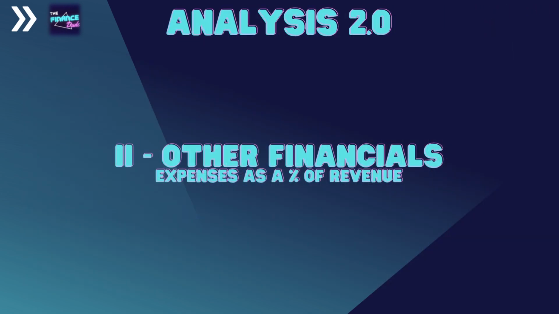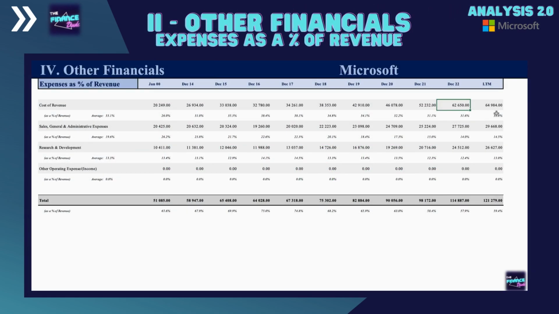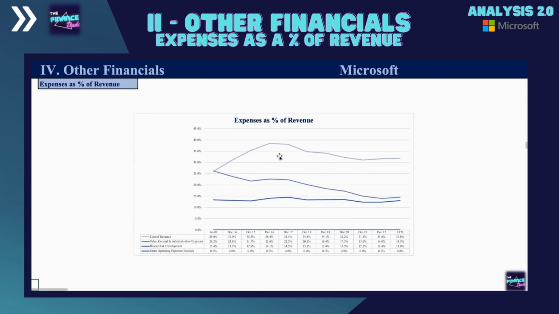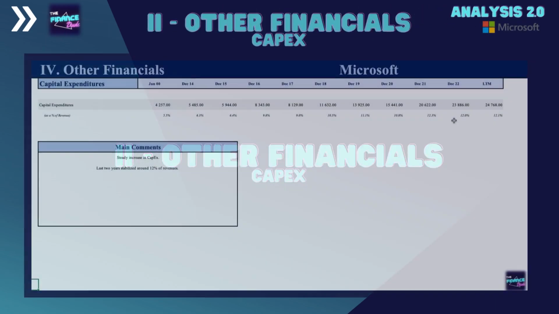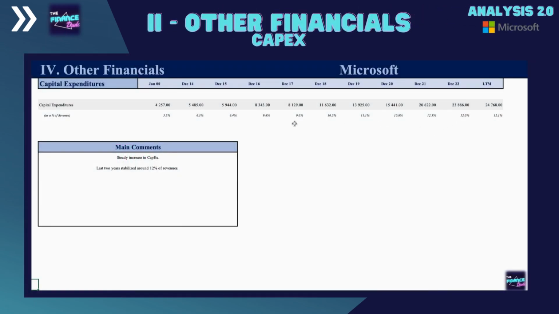This section also includes a thorough analysis of the financial statements. It starts by analyzing the trend of the different expenses as a percent of revenue: cost of revenue, selling, general and administrative expenses or SG&A, research and development expenses or R&D, and other operating expenses. In Analysis 1.0, I evaluate the operating margin in the 5 dimensions section to see whether the company is increasing or decreasing its operating margin. In this second analysis, segregating the operating costs allows an in-depth look at where the company's margins have been improving or deteriorating.